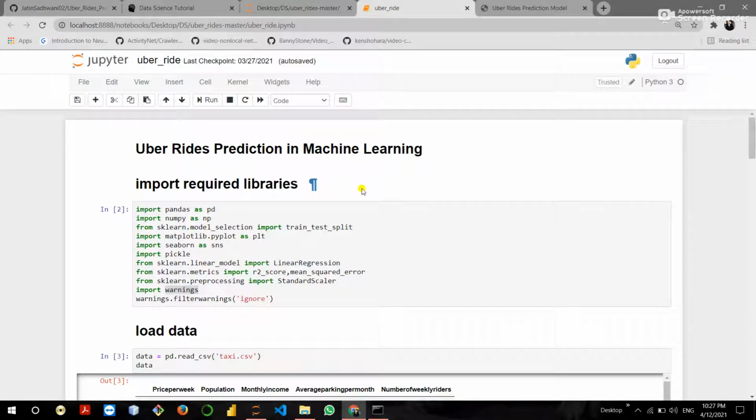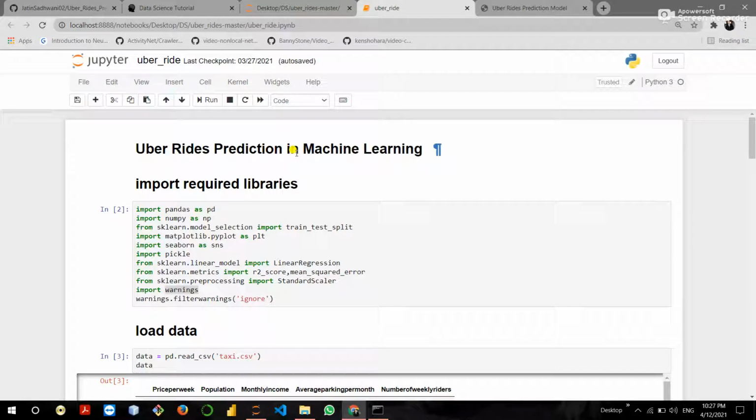I have created this model, Uber Rides Prediction Model in machine learning. So, what is the purpose of this model? The purpose is that this model predicts how many rides an Uber driver can do per week based on a few parameters.